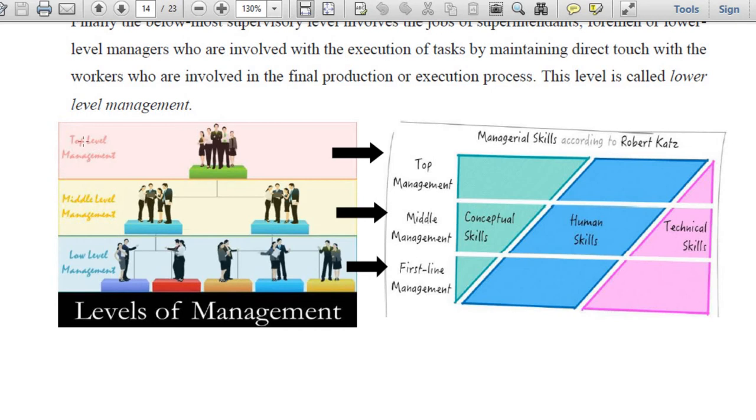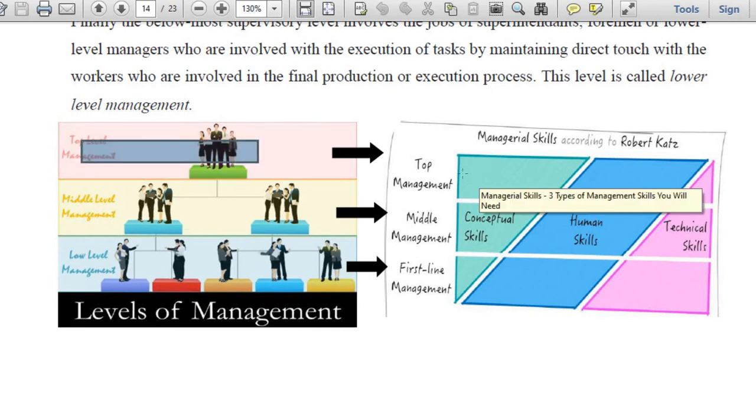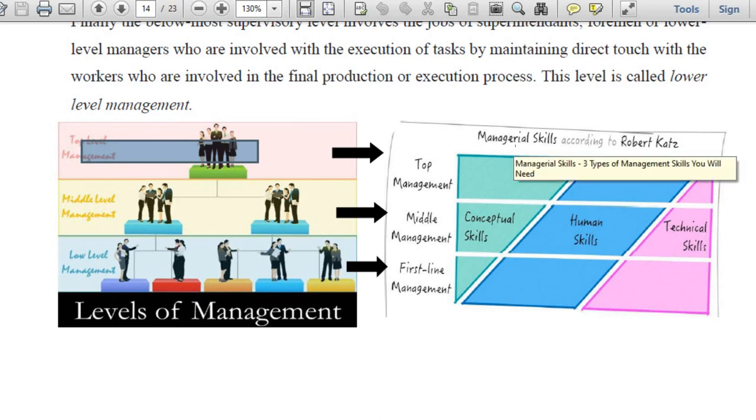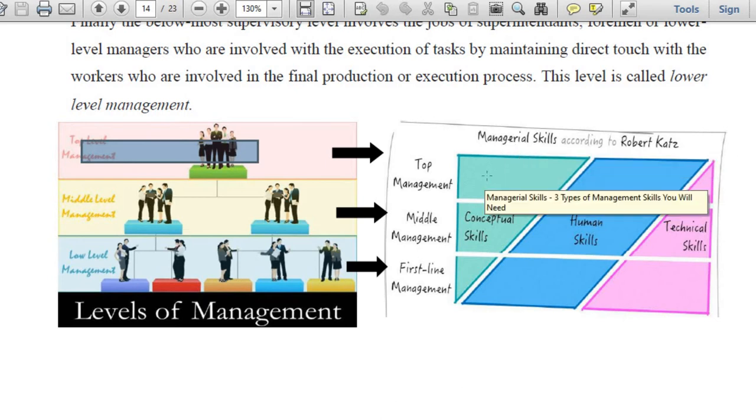Top level managers, they are basically at the strategic level. They make the strategic decisions. Okay. And generally what is involved out there is managerial skill. They have to manage the whole organization. Okay, the top level. Then the middle level managers, they are basically the conceptual skill, human skill, how to manage people.